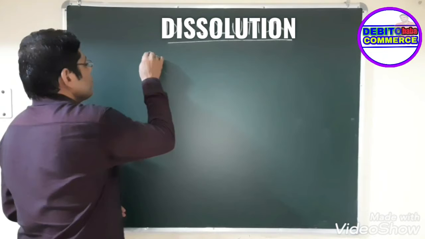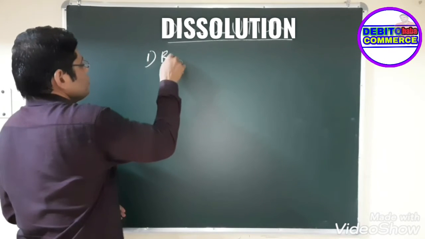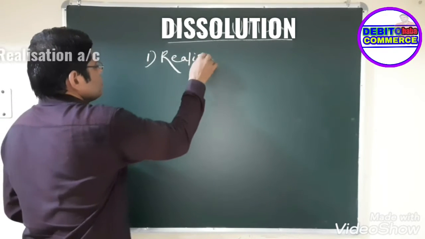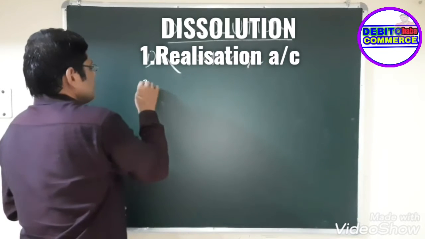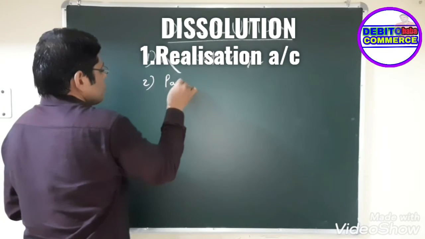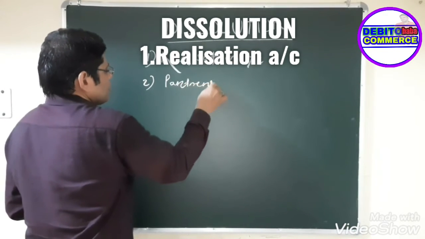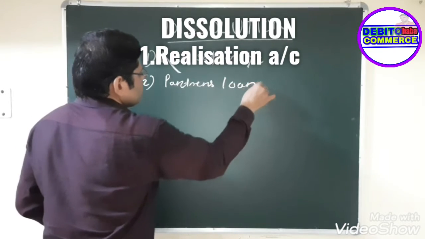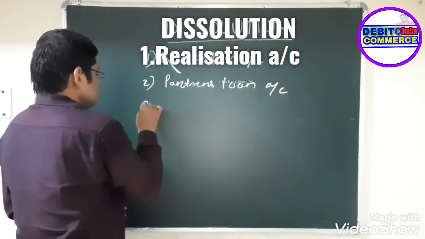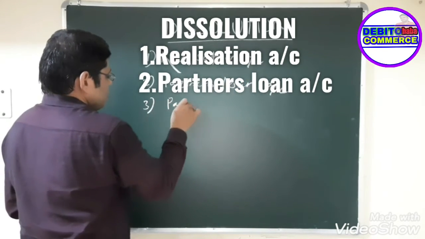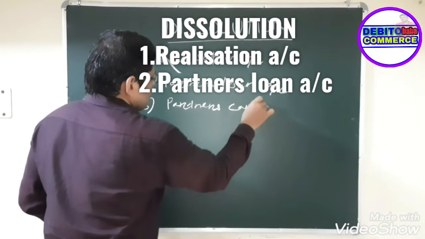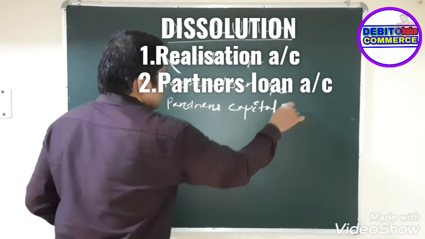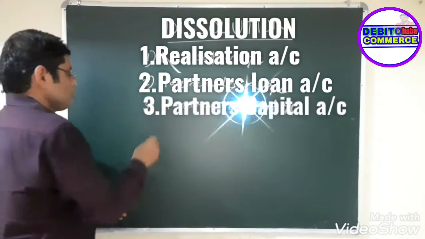We have to prepare, first, the realization account. Second, the partners' loan account. Third, the partners' capital account.